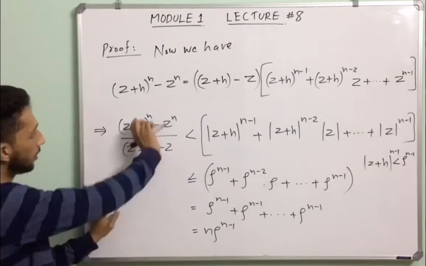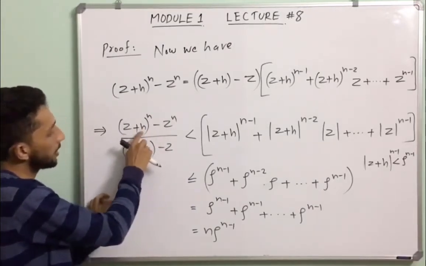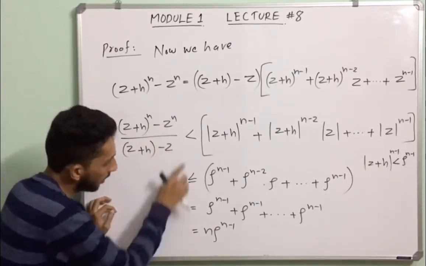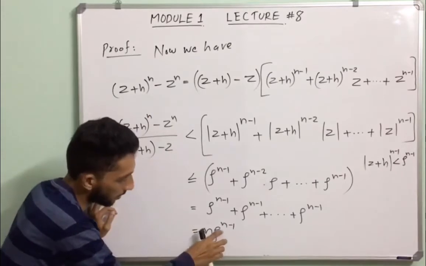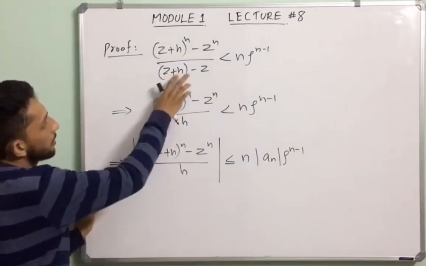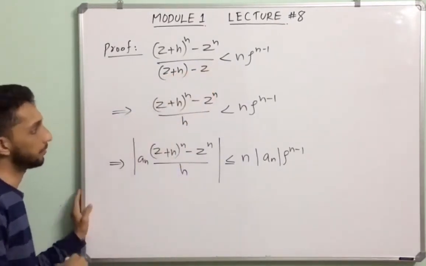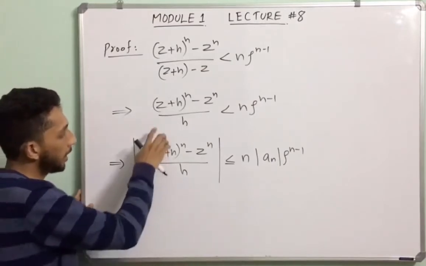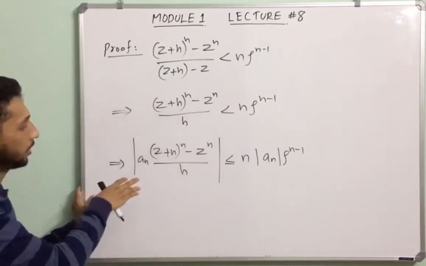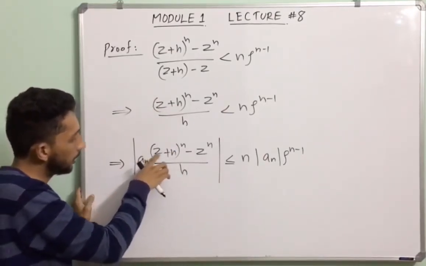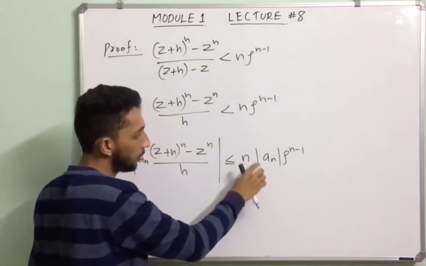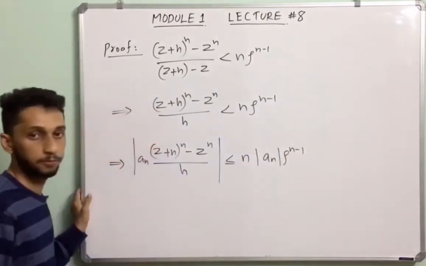So (z plus h) all raised to n minus z raised to n, divided by z plus h minus z, is strictly less than n times rho raised to n minus 1. Okay. So we have the inequality. So z plus h minus z becomes h. Multiplying on both sides with a_n and taking modulus, we obtain the inequality: modulus of a_n into ((z plus h) all raised to n minus z raised to n) divided by h is less than or equal to n into mod a_n into rho raised to n minus 1.